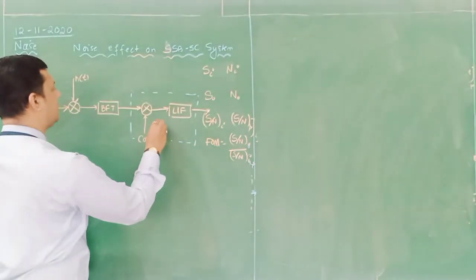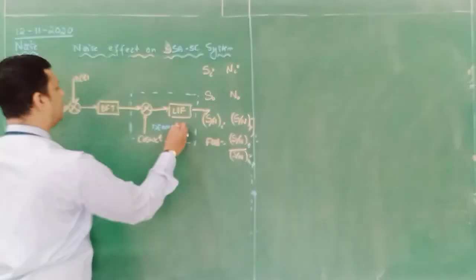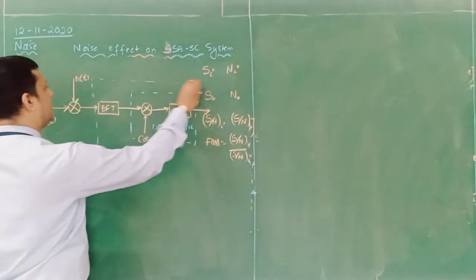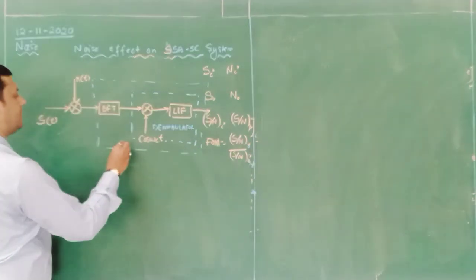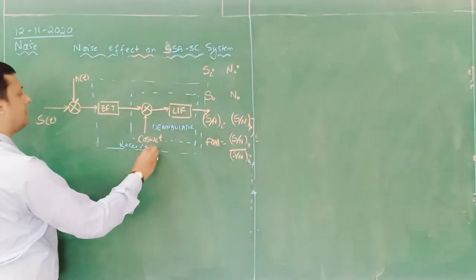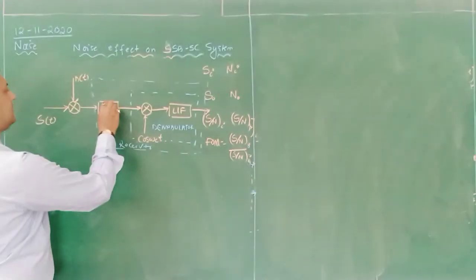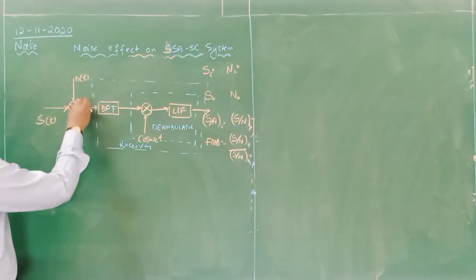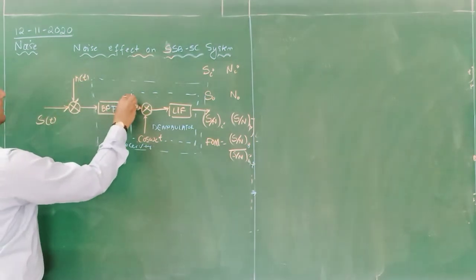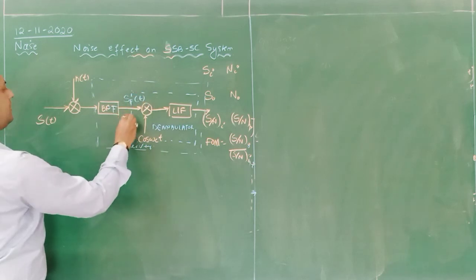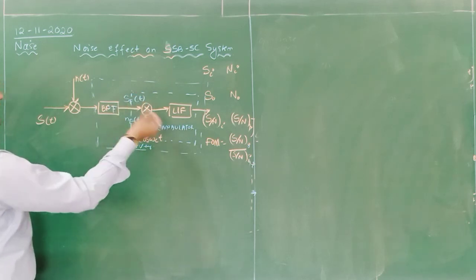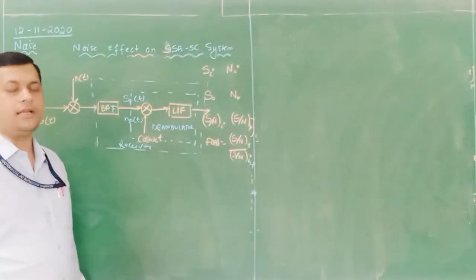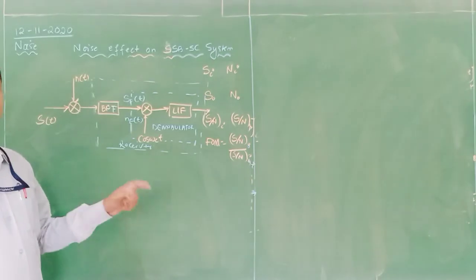So this is called the demodulator, and this whole system is called the receiver. Okay, band pass filter. Now here we are adding these two components, and here we will get Sf of t and Nf of t, which will enter the demodulator. This Sf of t and Nf of t are the input signal power and input noise power.